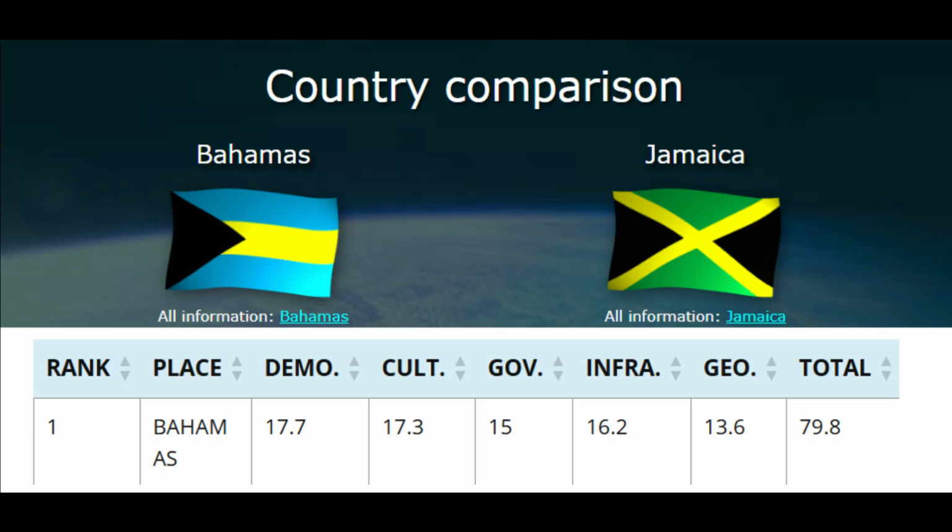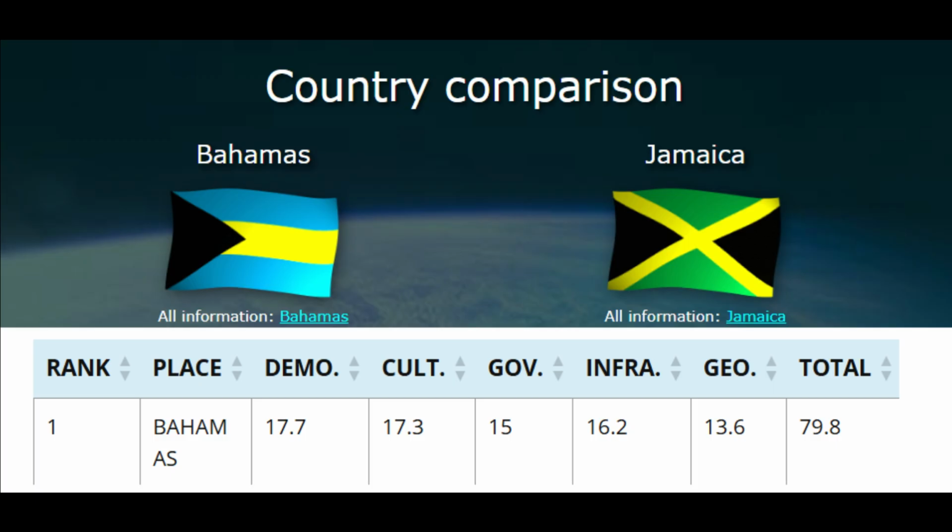And we see the similarities in the infrastructure as well, though it's nowhere near as similar when it comes to the demographics and the culture. And just from interacting with Bahamians, the demographics and culture being so similar really isn't surprising to me. There are a bit of differences when it comes to the government, though it's still at 15, and I'm not shocked that it's still relatively high up since a lot of the Anglo Caribbean countries have similar government and they went about independence in a very similar way.